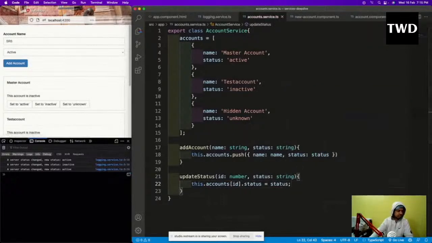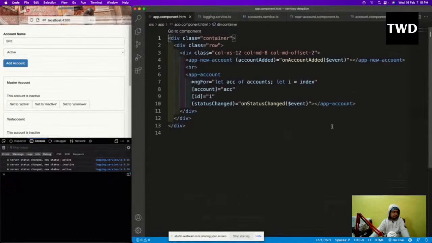So now what we are going to do after that, see, this is something which is coming from the app component. So in app.component.html we will go, and that account added event, I'm going to remove this because we're creating a common service.